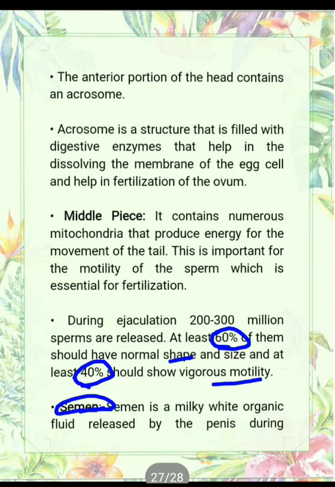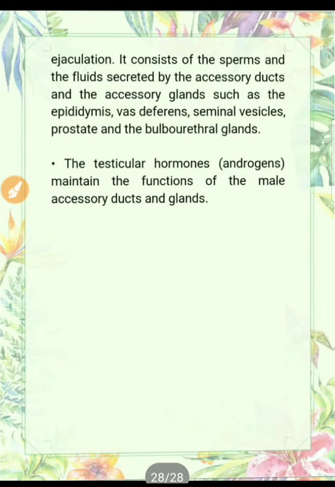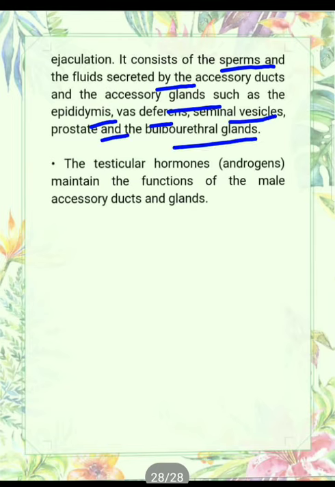Next word is semen. Semen is a milky white fluid released by the penis during ejaculation. It consists of sperms and the fluid secreted by accessory ducts and accessory glands such as epididymis, vas deferens, seminal vesicle, prostate gland and urethral gland. Means semen is a whitish fluid which contains the secretions of glands as well as the sperms. The testicular hormone androgen maintains the function of the male accessory ducts and glands. Means all these functions are controlled mainly by testosterone.